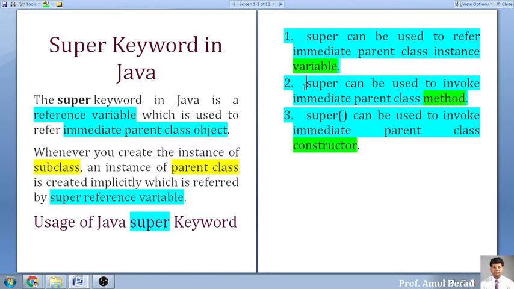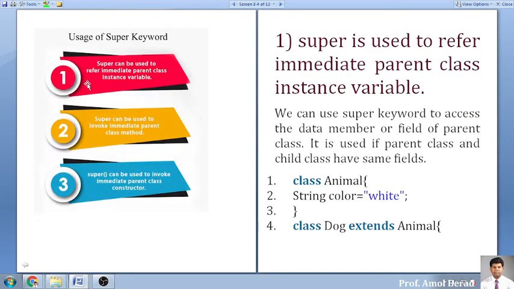Yes or no? Are you getting it? Yes, sir. This means super can be used to refer implicitly, immediately, to the parent class variables, the parent class method, and the parent class constructor. So this is the basic use of why we go for super.